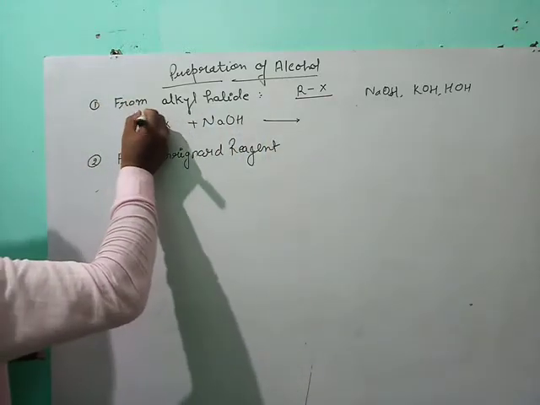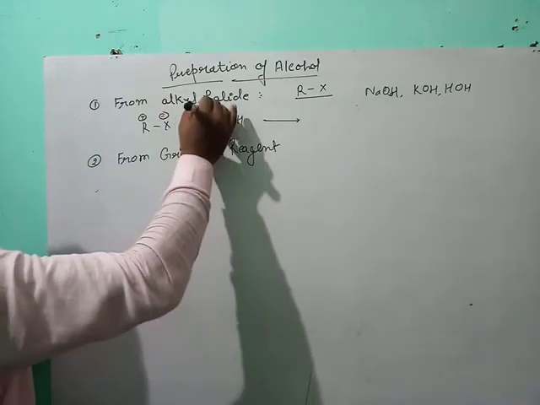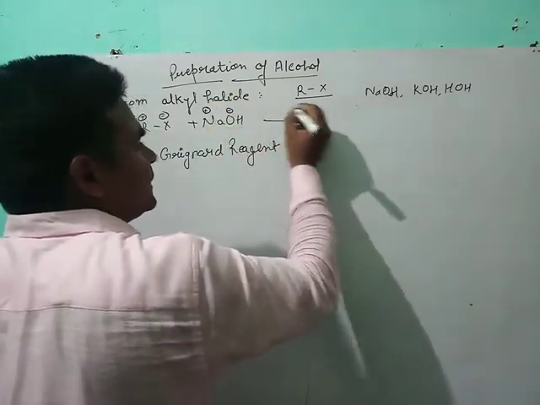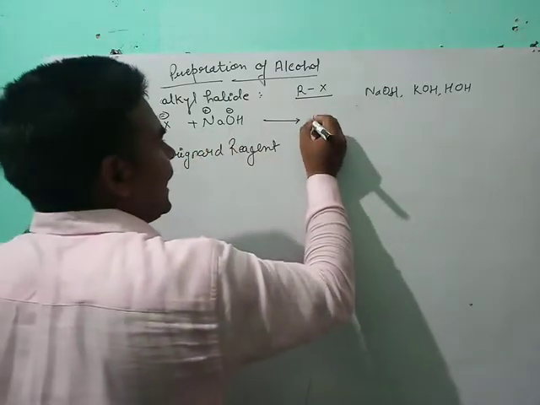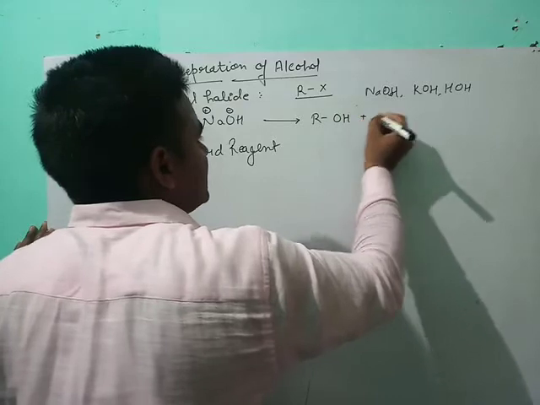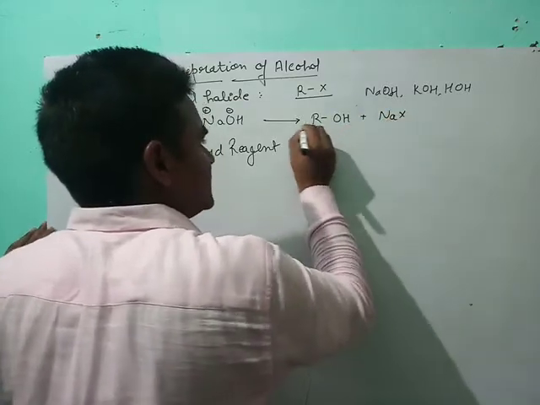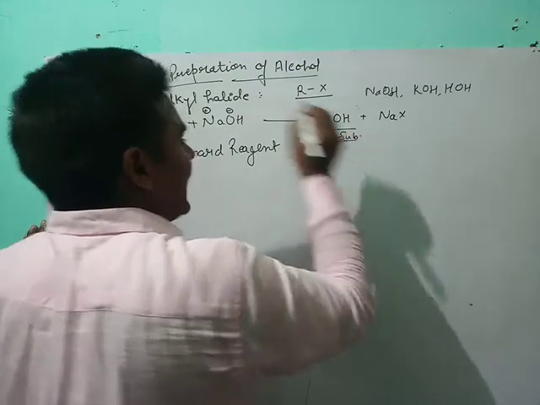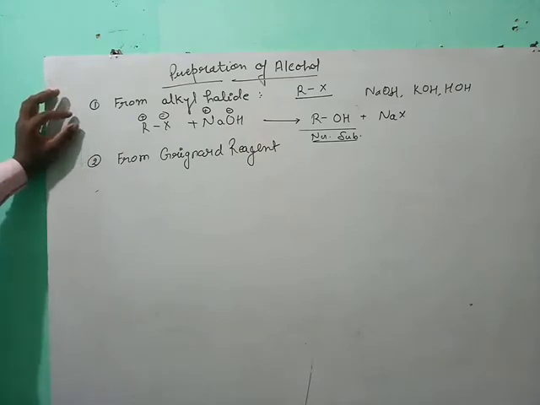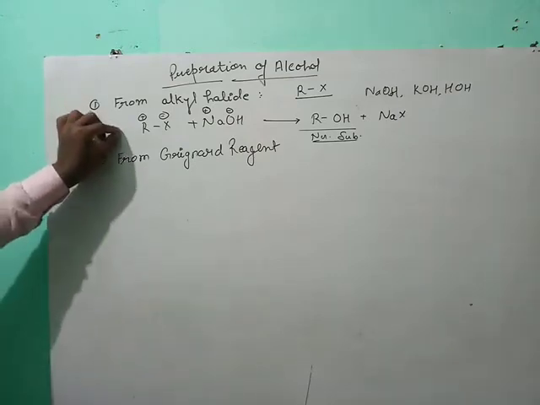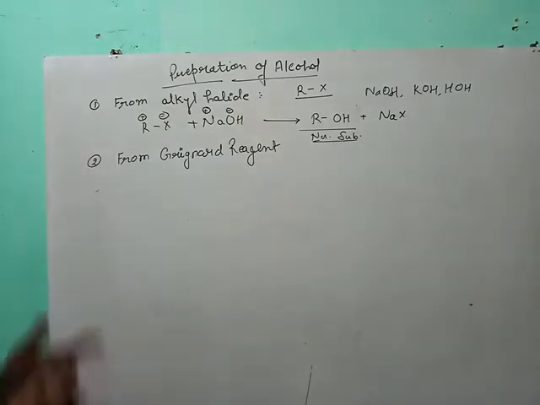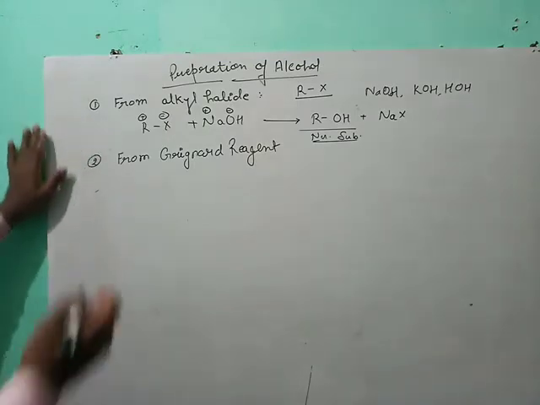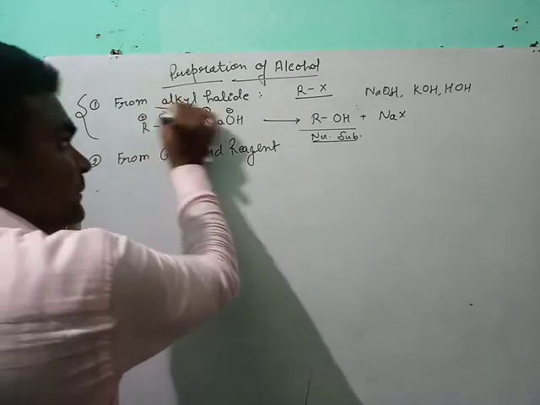Here the alkyl group R is positive charge, and sodium is positive charge and OH is negative charge. OH replaces the halogen and forms ROH plus NaX. This is the nucleophilic substitution reaction, and about this reaction we read very deeply in the chapter alkyl halide: SN2 mechanism, SN1 mechanism, the process of SN2 and SN1, and many reactions.